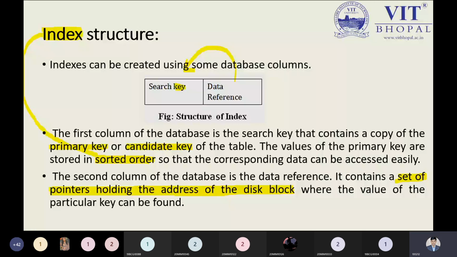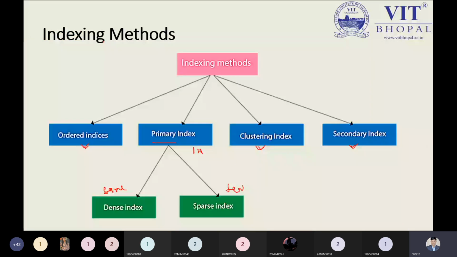Okay, good. So I'm moving to the next part, that is the indexing methods. Indexing is not an easy task, because before implementing anything, the fundamental concept should be clear. We have four different kinds of indexing methods. One is ordered indexing. Next we have primary indexing, then we have cluster indexing, and then we have secondary indexing.